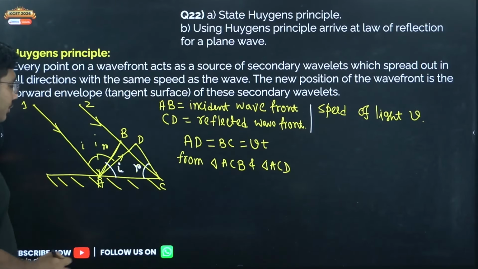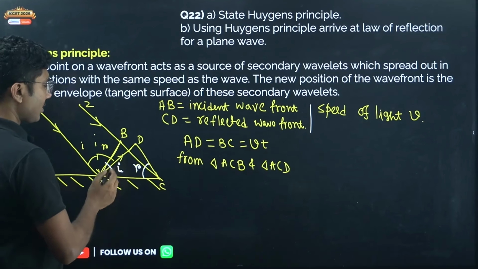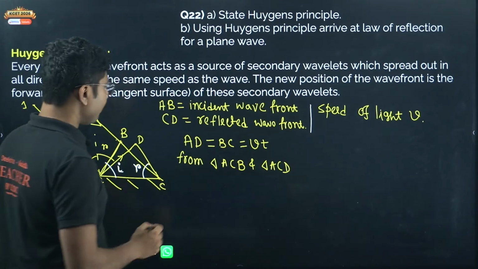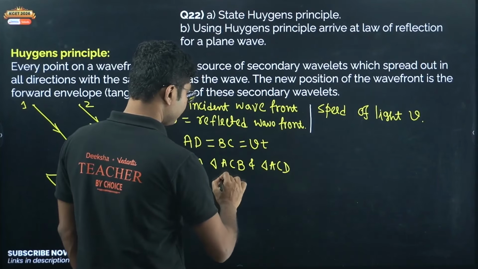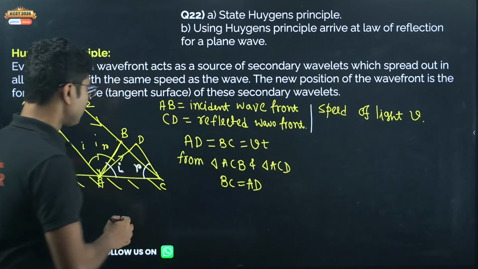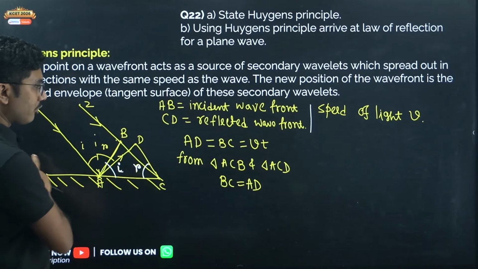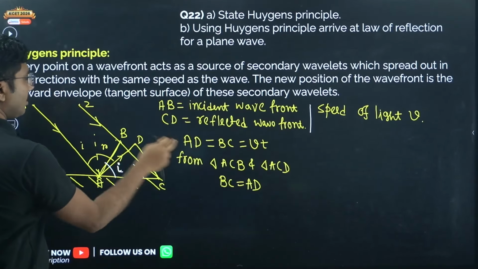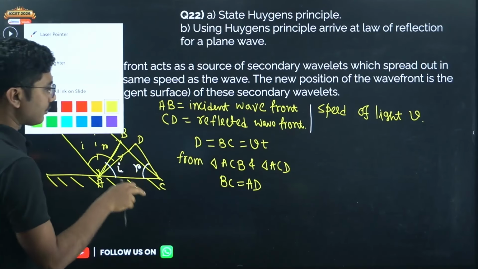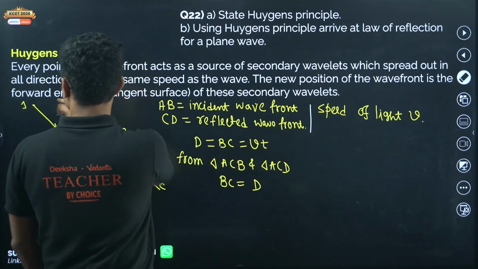What we know is that AC is common, BC is equal to CD. Okay, so BC equals... not AD, sorry, here also it would be wrong. It is CD. Okay, BC equals CD. Right?